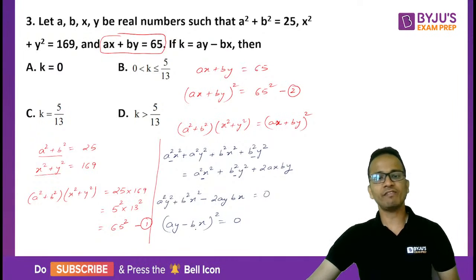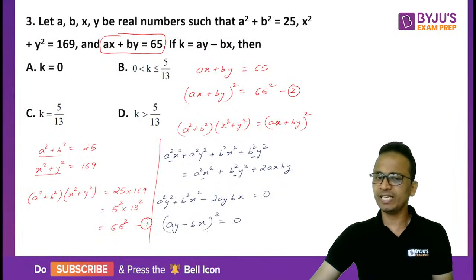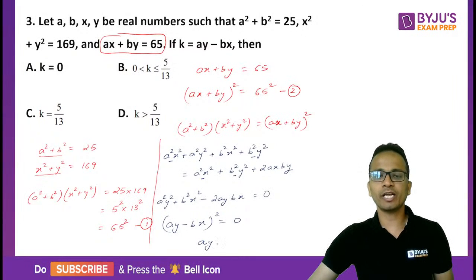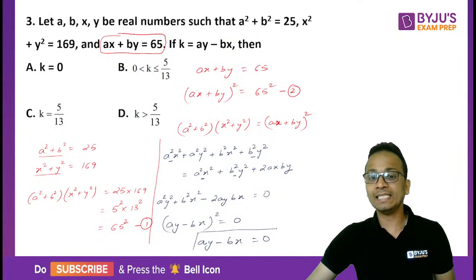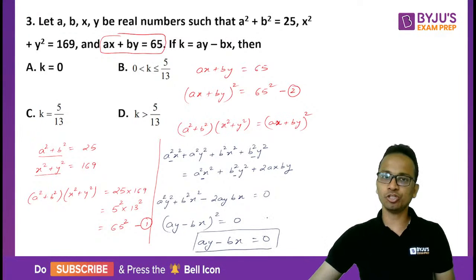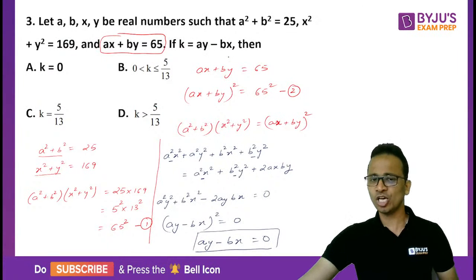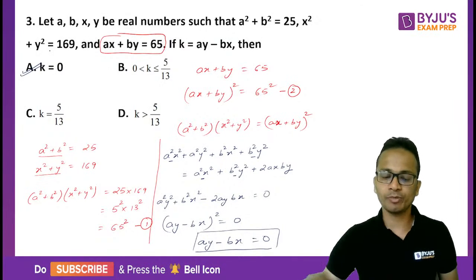Okay, yes. So (AY minus BX) whole square is equal to 0. If the square of any number is equal to 0, then that number will be equal to 0. So from here we got AY minus BX is equal to 0. And this is what we are asked to find out in the question. Find the value of k such that k is equal to AY minus BX. So AY minus BX का value 0 आ गया, and the answer is option A.